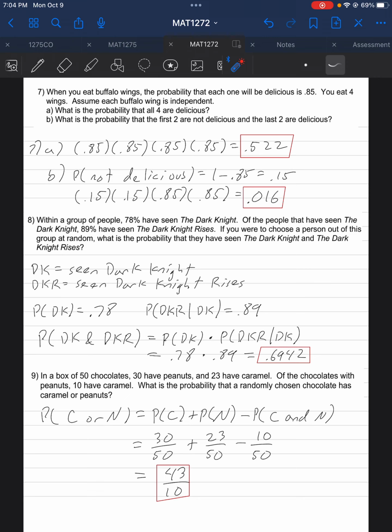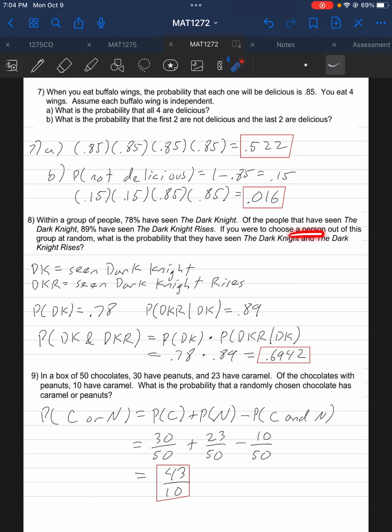Number 8 gives us percentages after a survey. 78% of people have seen The Dark Knight. And if they have seen the movie The Dark Knight, an excellent movie, there's a follow-up question: have you seen The Dark Knight Rises? It's the next movie in that trilogy. And of the people that have seen it, 89% have seen the next movie.